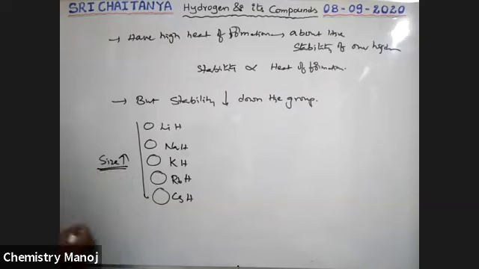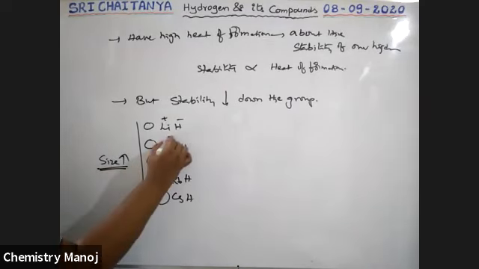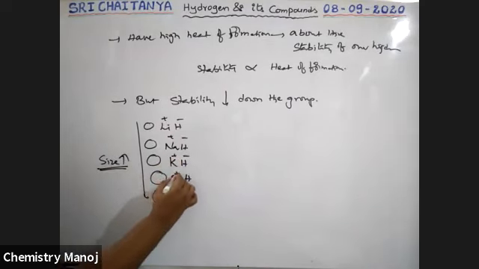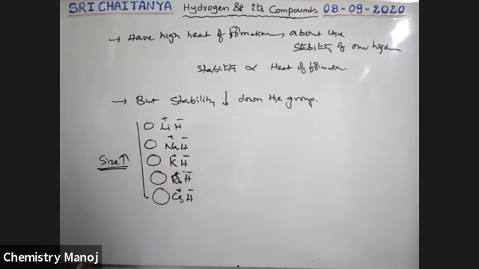As the size increases, because it is plus and minus, plus and minus, these are oppositely charged ions. Because of that, lattice energy decreases. Because ionic compounds have lattice energy. So because the size increases, lattice energy of these hydrides decreases. As lattice energy decreases, stability decreases.